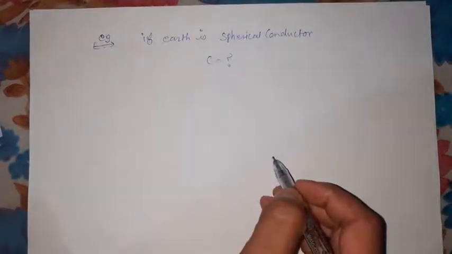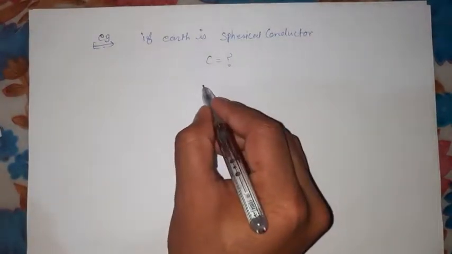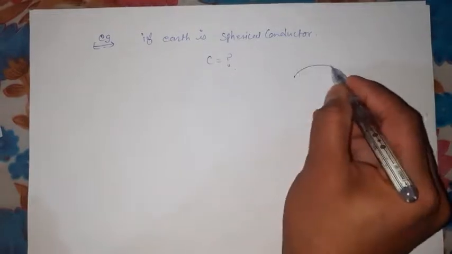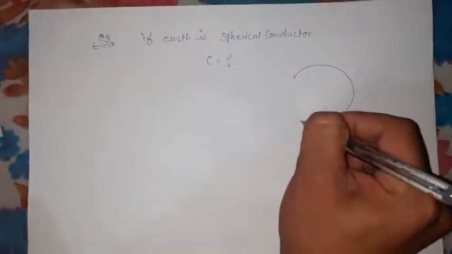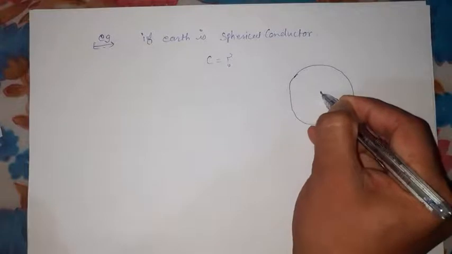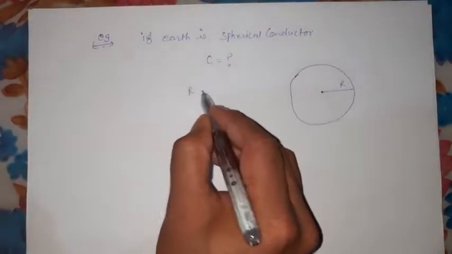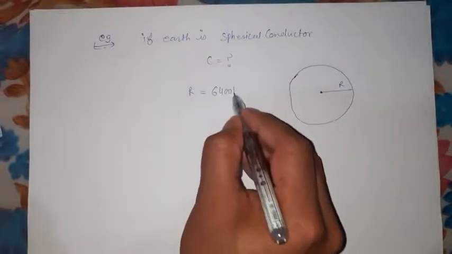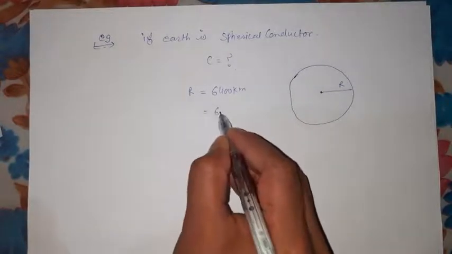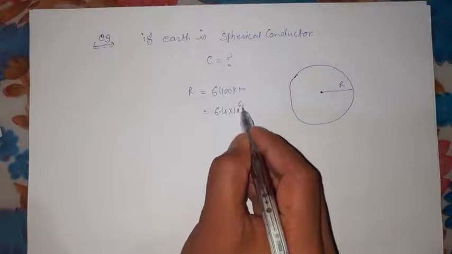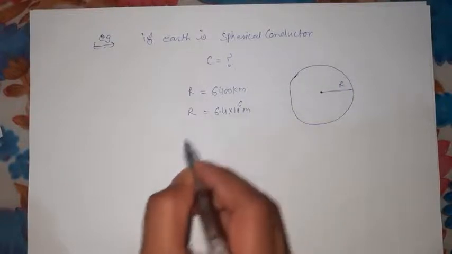So we know, students, that Earth is going to be supposed a spherical conductor. So the radius of the Earth, how much is that? It is 6400 kilometer, or we can say it is 6.4 into 10 to the power of 6 meter. It is the radius of the Earth.